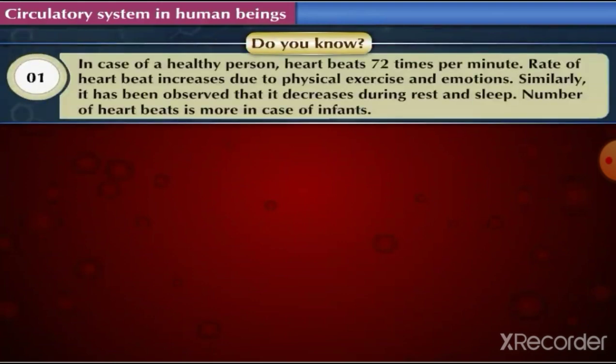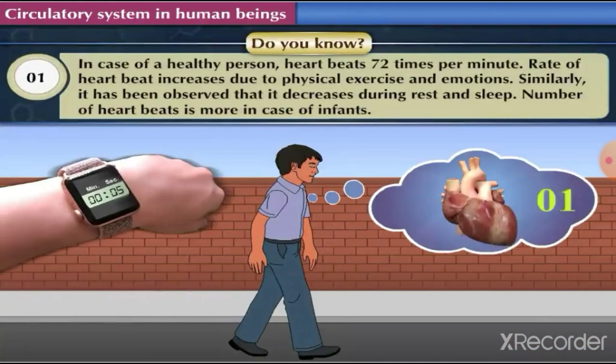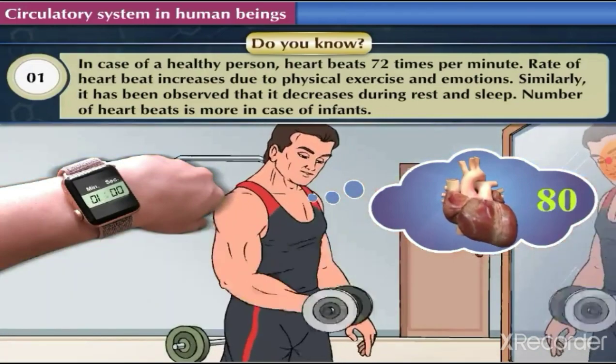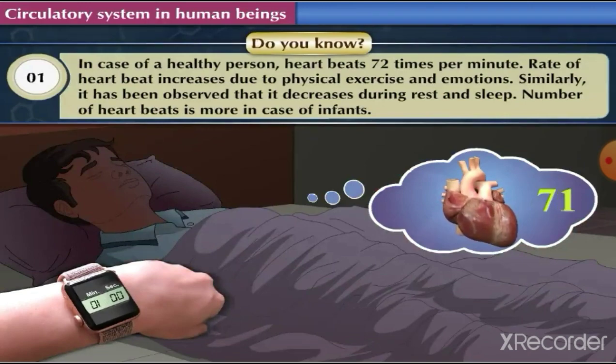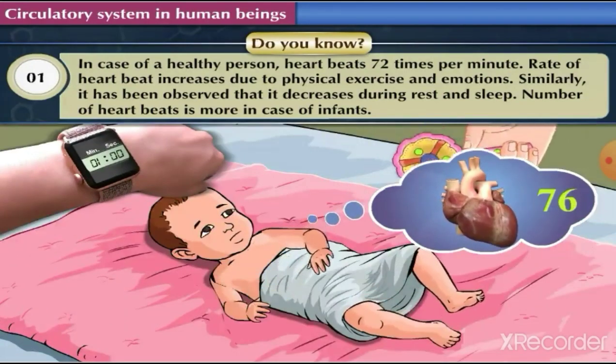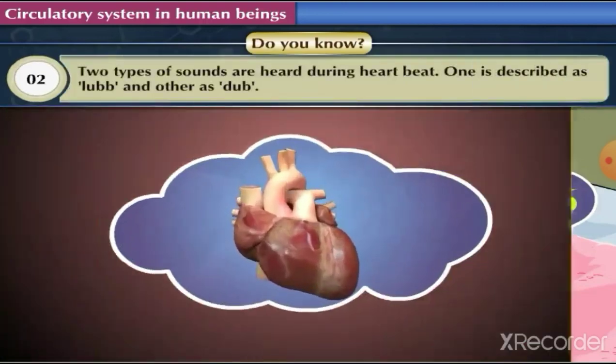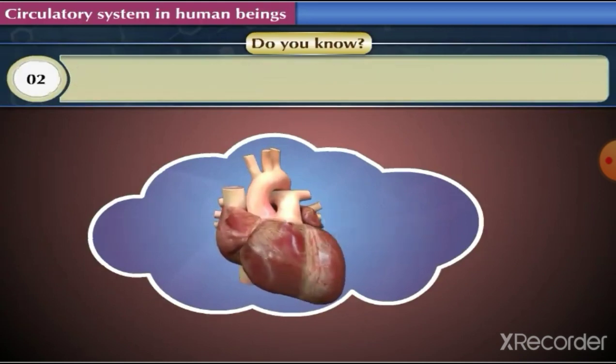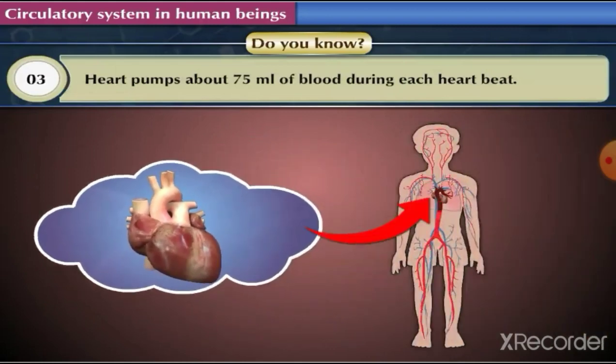Do you know? 1. In case of a healthy person, the heart beats 72 times per minute. Rate of heartbeat increases due to physical exercise and emotions. Similarly, it has been observed that it decreases during rest and sleep. Number of heartbeats is more in case of infants. 2. Two types of sounds are heard during heartbeat. One is described as lup and the other as dup. 3. Heart pumps about 75 milliliter of blood during each heartbeat.